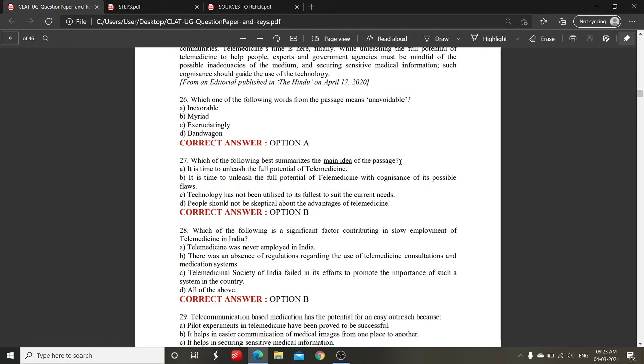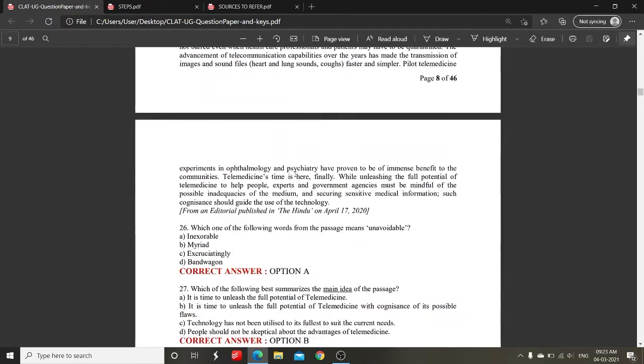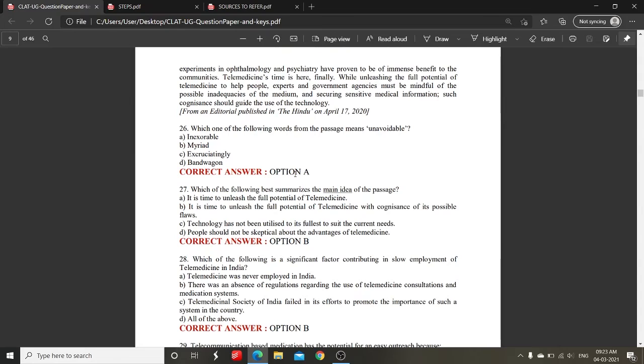So coming back to our second question, which one of the following best summarizes the main idea of the passage? This is an inference based question. Again, we will solve this question by eliminating the options. When you read the complete passage, you will have the complete idea of what the passage is about. So A says it is the time to unleash the full potential of telemedicine.